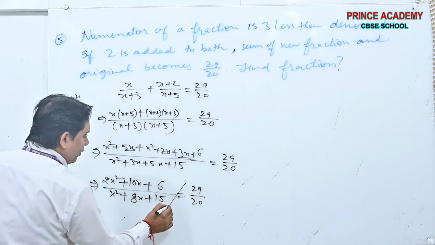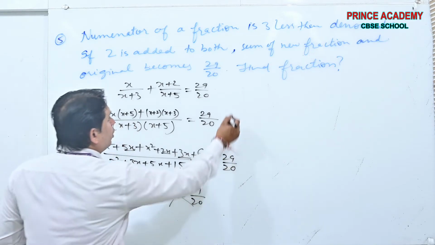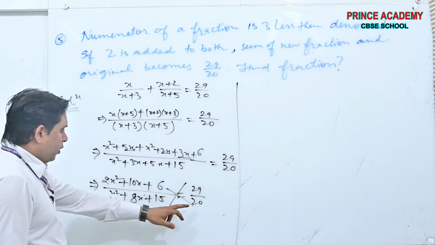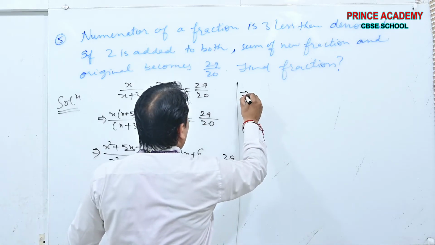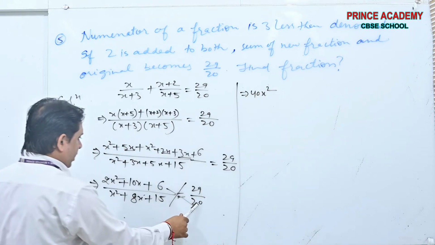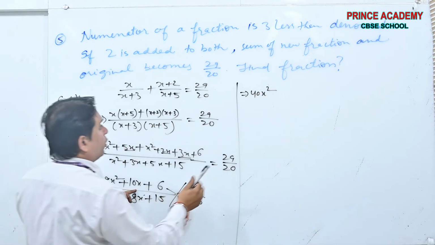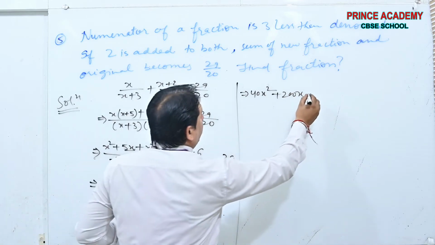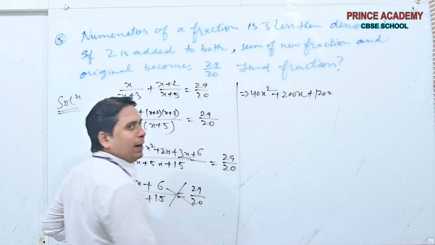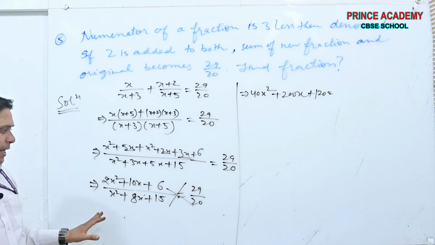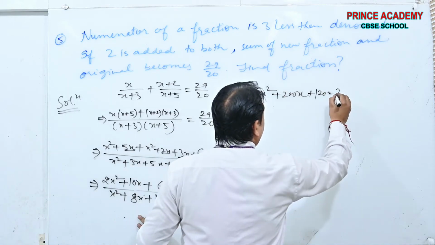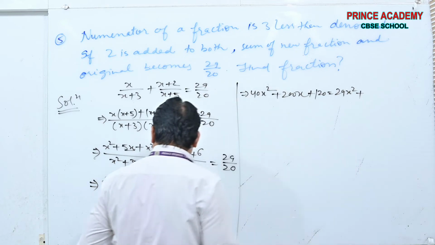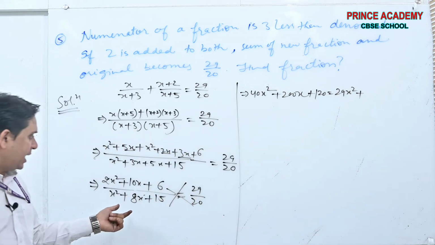Now what we have to do? We have to cross multiply these. See, 40x square, you will get 40x square, 20 into this one, 20 into this one will give you 200x, 20 into 6 will give you 120 is equal to 29x square plus 29 into 8.